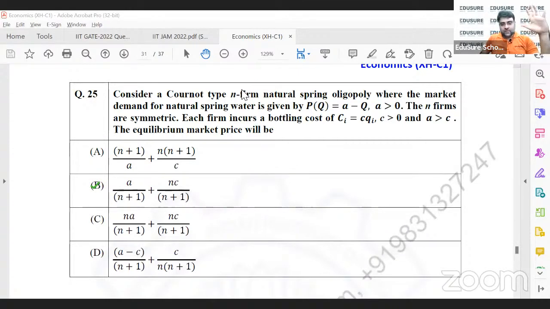Bombay. Is this okay? The ones who have had a doubt in this particular question?